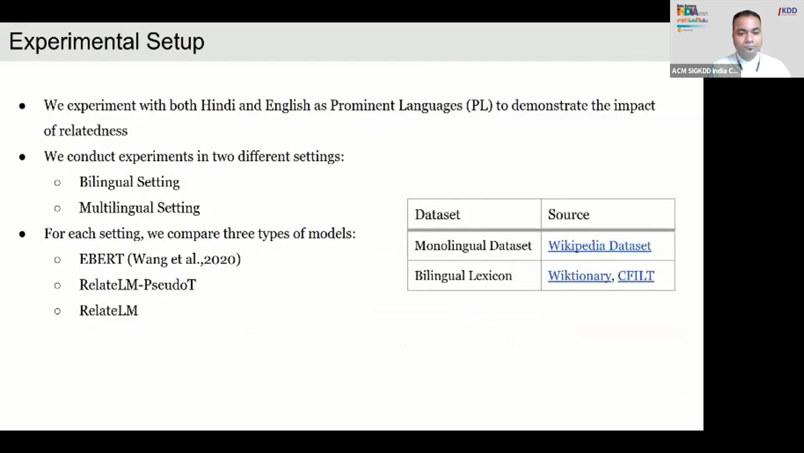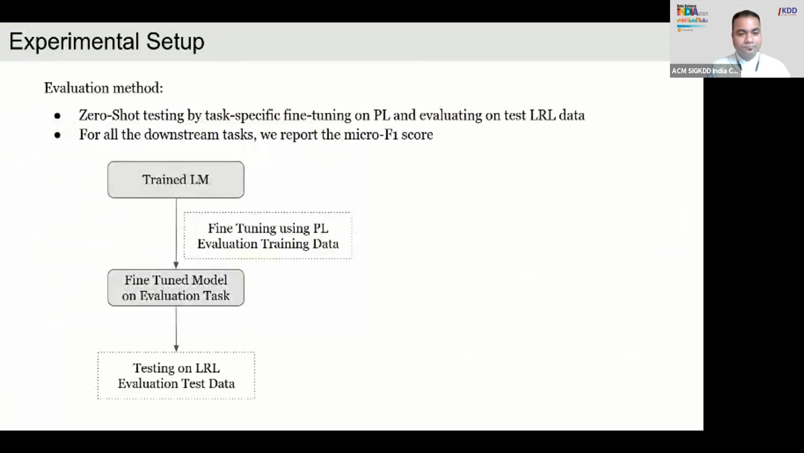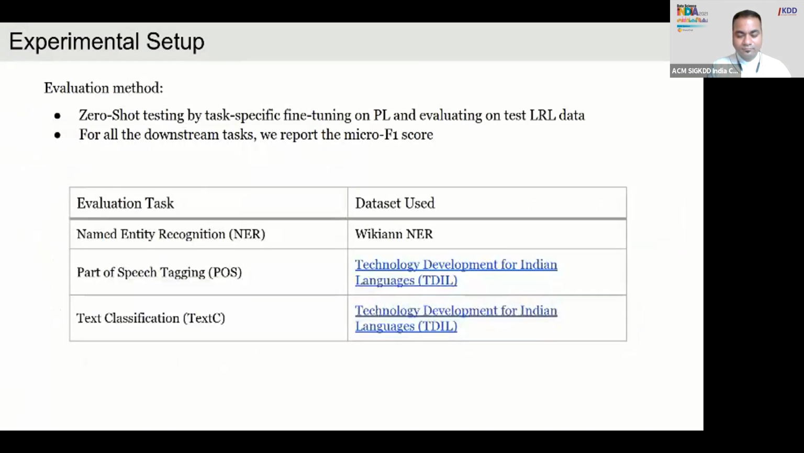And we use Wikipedia for monolingual data and Wiktionary and CFILT for the bilingual lexicons. We simulate low resource languages by selecting only 20,000 documents from Wikipedia. We perform zero-shot evaluation by fine-tuning on prominent language data and then evaluating on test LRL data on NER, POS,